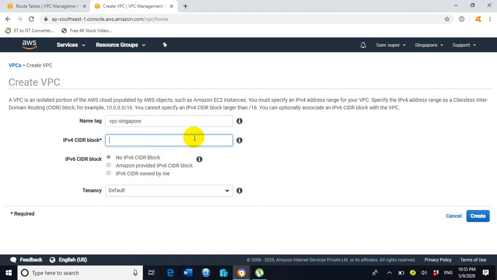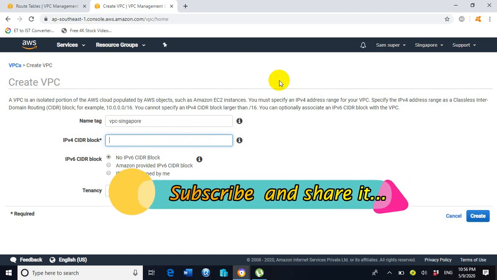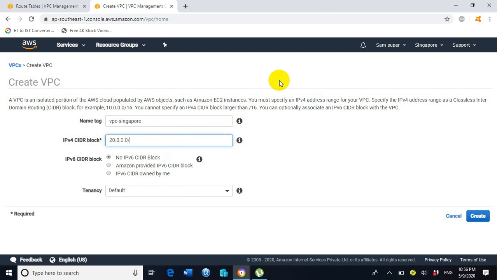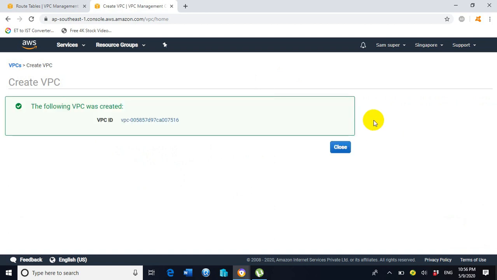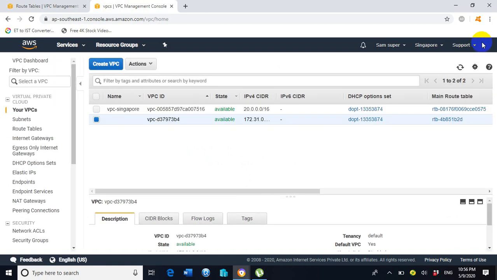Under the IPv4 CIDR block enter 20.0.0.0/16. Now click on create. Wow, now the VPC in the Singapore region has been created successfully with the name VPC-Singapore. Our next component is the subnet. We need to create a subnet. For that purpose click on subnets.